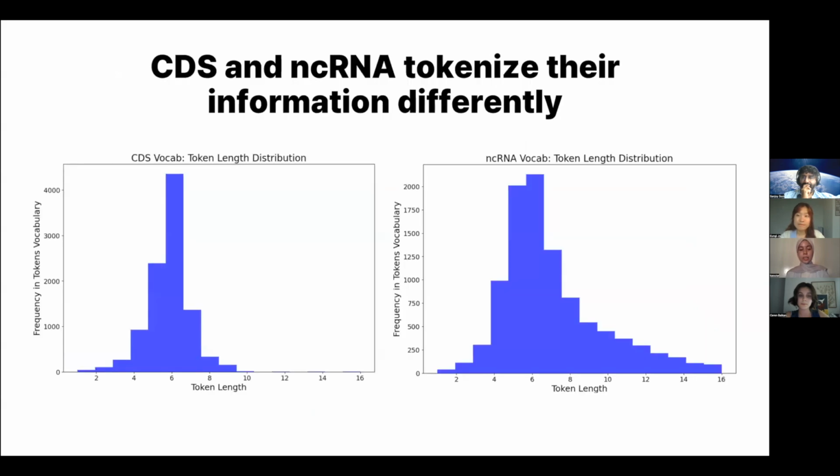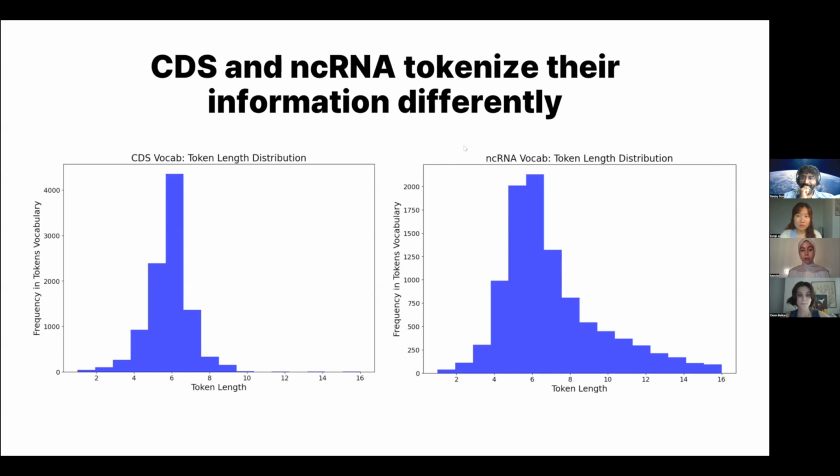Hello, everyone. In the upcoming slides, I'm going to share with you the plots that we have worked on. The first plot compares tokens in coding regions and non-coding RNA. On the left, there is a graph that shows the frequency of the token vocabulary versus token length in coding sequences. One of the things we can notice is that the token length is more unified for coding sequences compared to non-coding RNA on the right. You can see they're much more different lengths and they vary differently, but this could tell us that in coding sequences, we have a conserved or pretty unified token length.